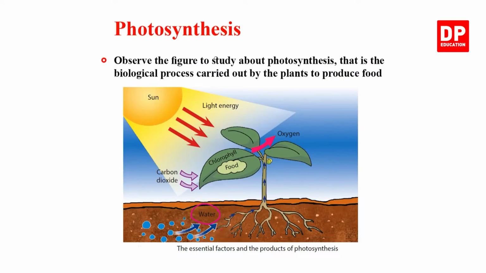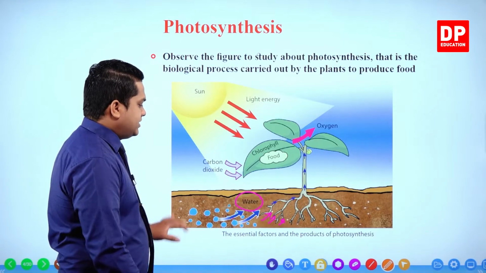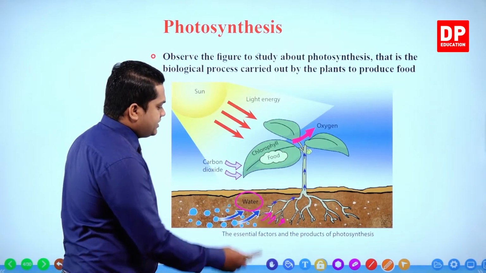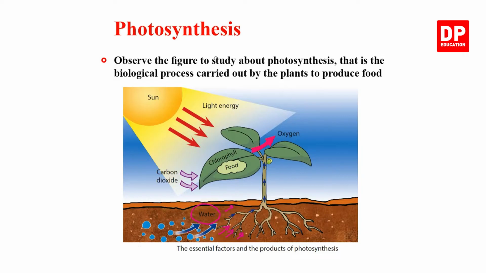Roots are the ones which absorb water. You can clearly see in the figure. After that, this water is being transported to the leaf.